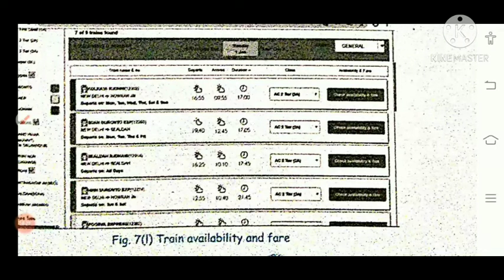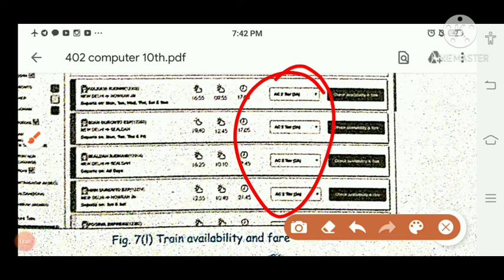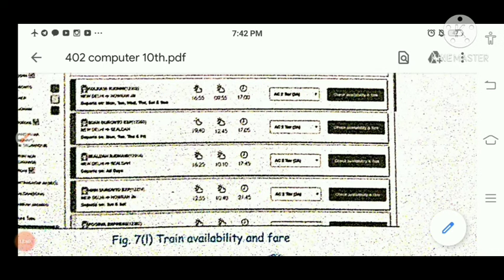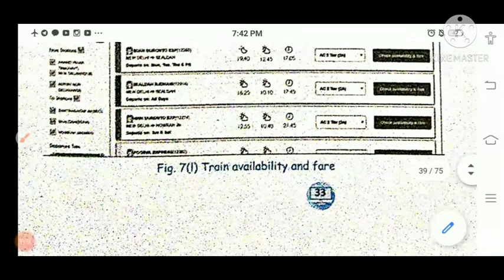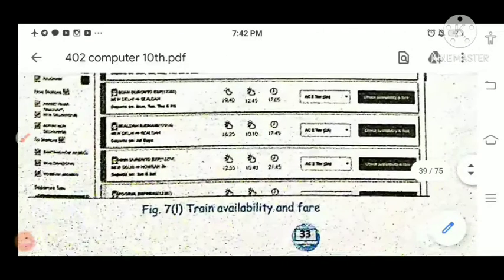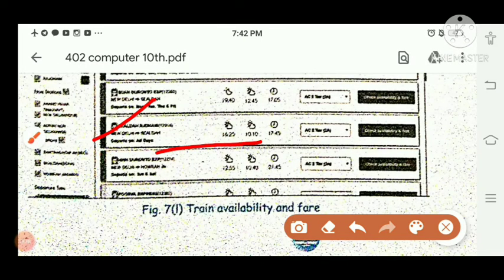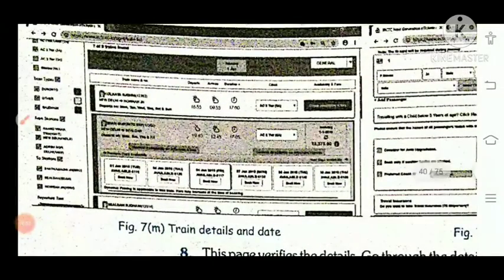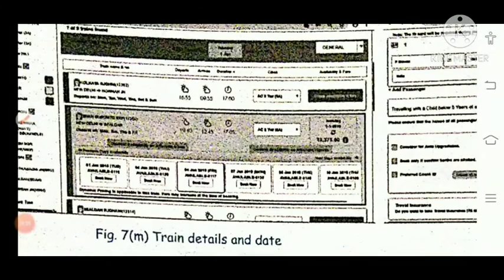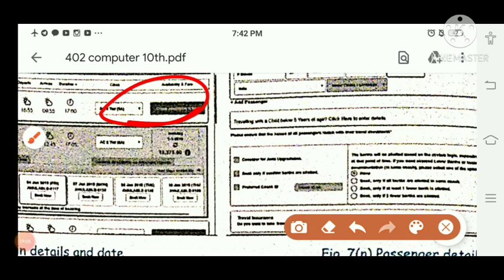When you click on this, a window will appear with all the trains available on this route. From here you will select AC or sleeper, your class type, and the train name, and then select check availability and booking. Suppose this train is perfect according to my routine, then I click on check availability and fare. The details of this train will appear, you have to click select that train. Now I want to book in this train, then click here. Now this window will appear.